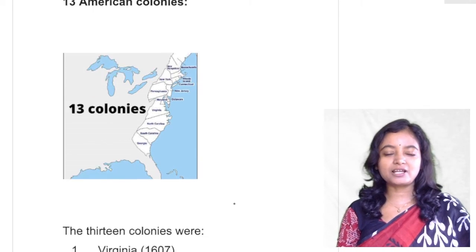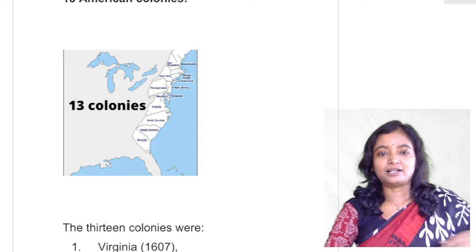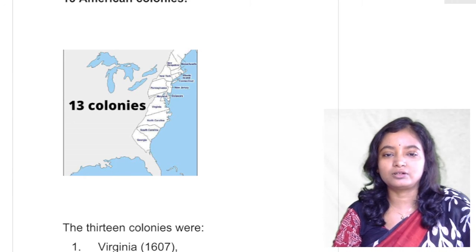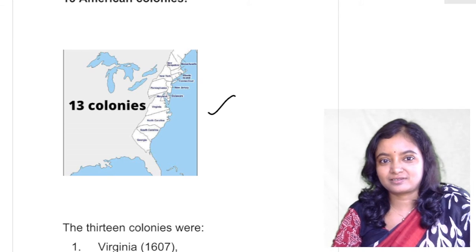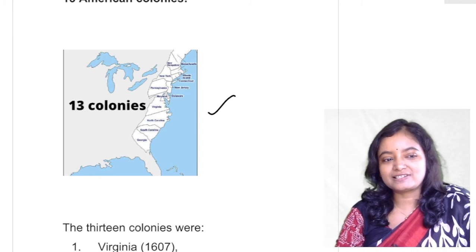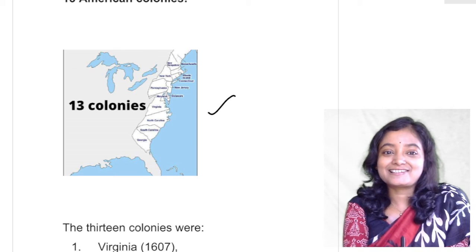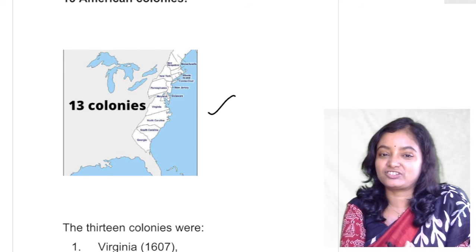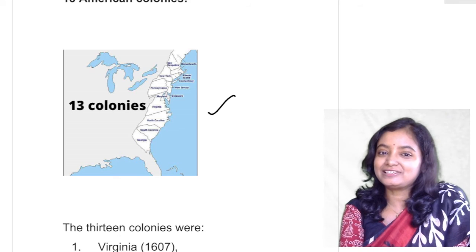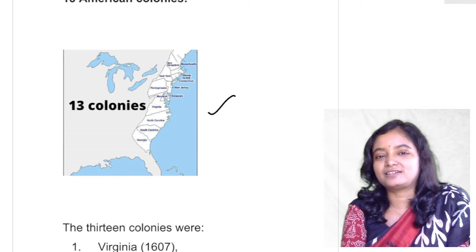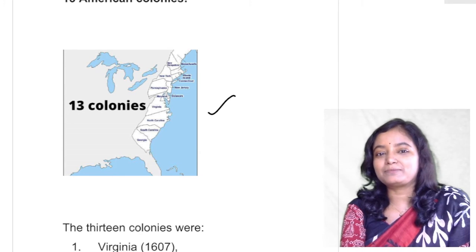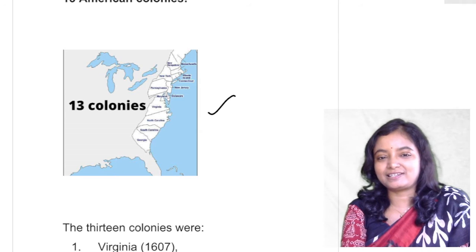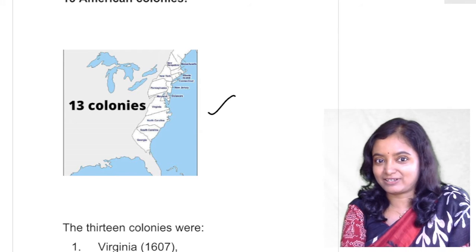These 13 American colonies on the eastern coast of America signify the early settlements, and they are the center of American literature and American history. So in this respect, these colonies and the time when they took their position on the American map are very significant.